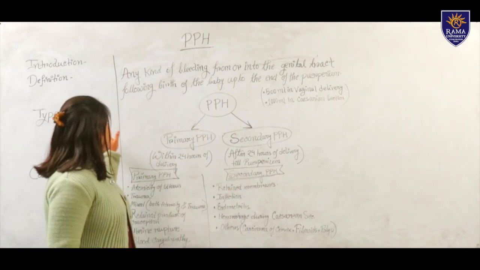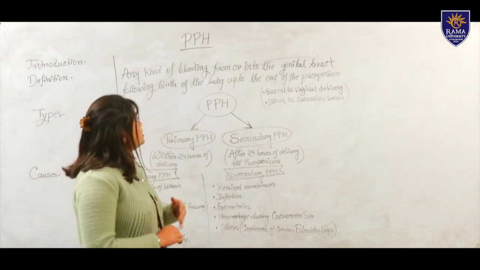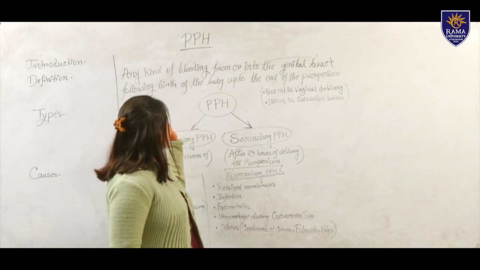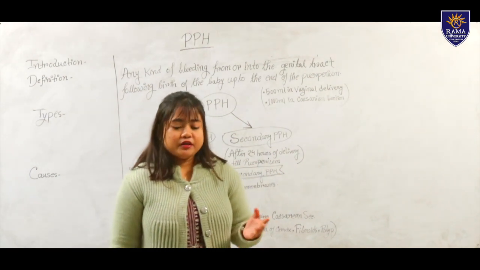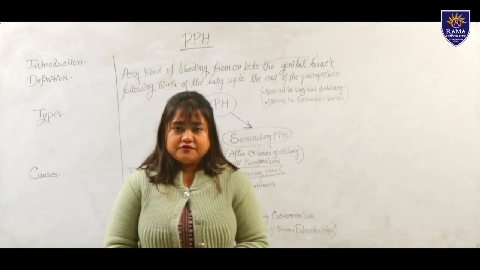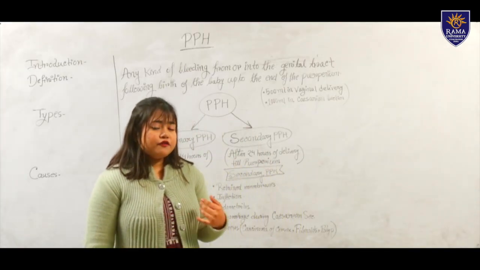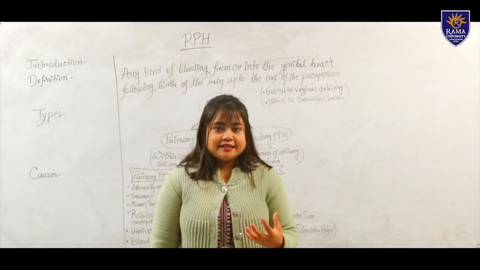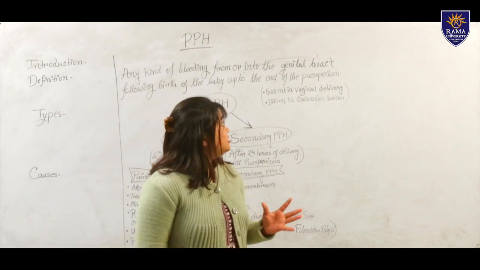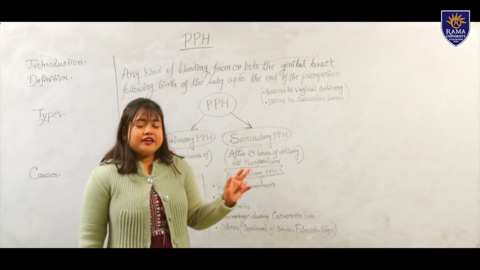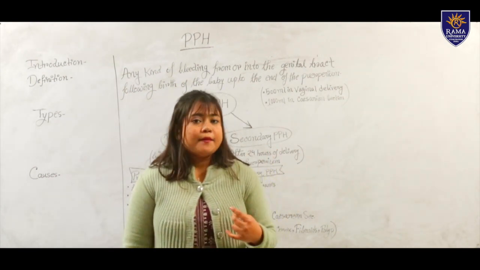Now the definition: any kind of bleeding from or into the genital tract after the delivery of the baby, or following the birth of the baby up to the end of the puerperium, is known as PPH. After the delivery of the baby, bleeding is very normal, but in case of vaginal delivery, if the bleeding exceeds 500 ml, then it will lead to PPH, and in case of cesarean section, if the bleeding exceeds 1000 ml, then it will be known as PPH.